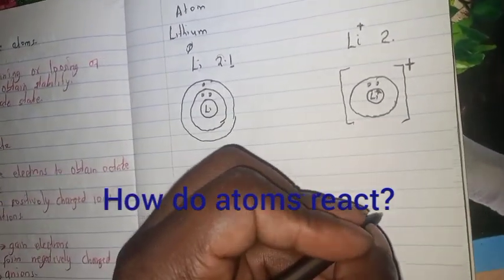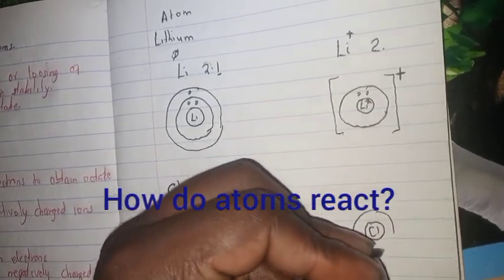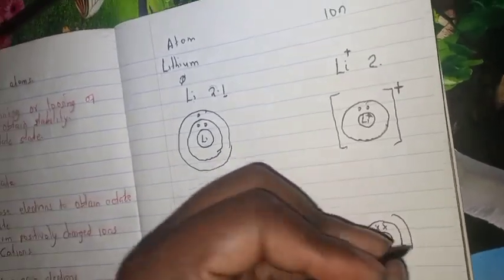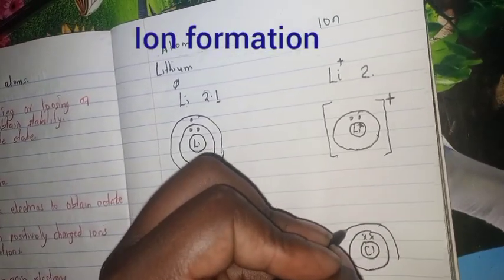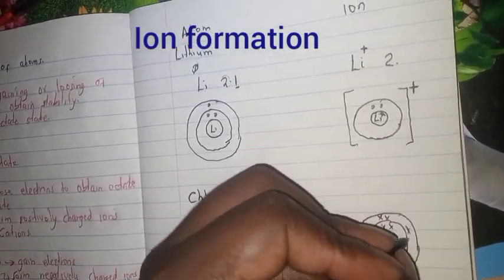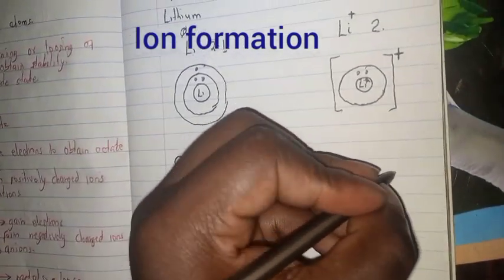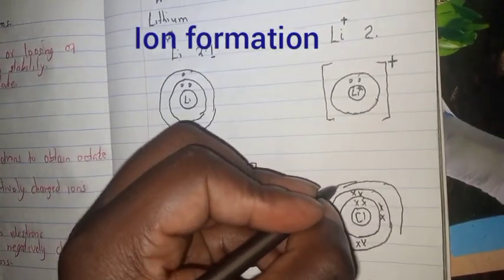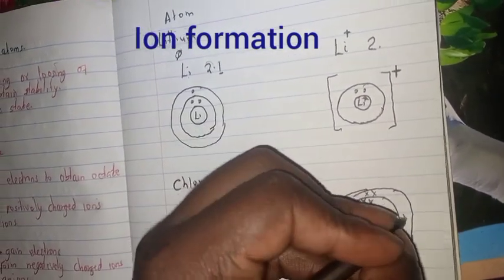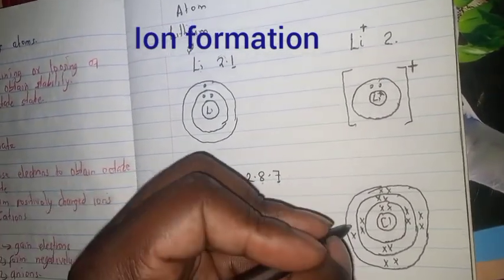Now it is easier, and therefore we will have that chlorine having 1 2, and then 1 2 3 4 5 6 7 8, and the last one will also have 8, because now it has gained 1 to obtain its octet state. 1 2 3 4 5 6 7. Now because we had 7, it gained 1.